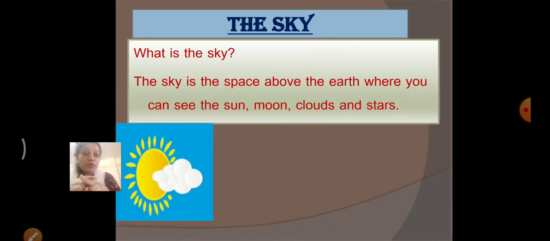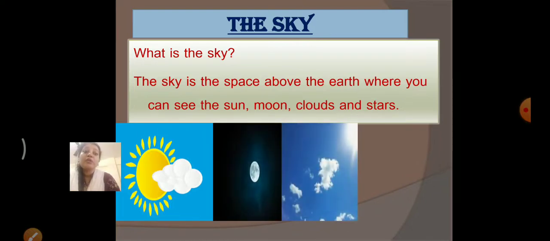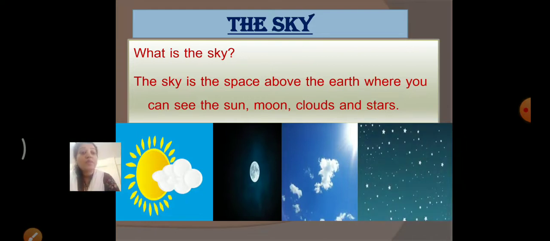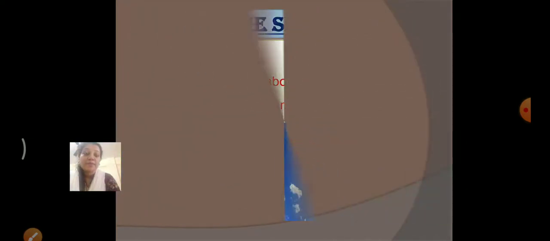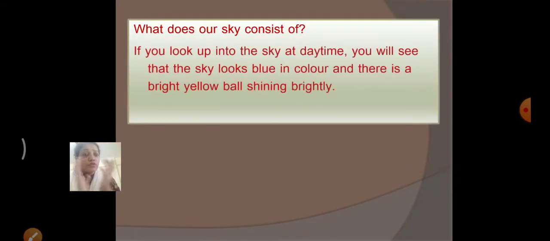Now, as I told you, you can see the sun in the sky, you can see the moon in the sky, you can see clouds and stars in the sky, right? There are so many things you can see in the sky. What does our sky consist of? You know what is there in our sky? If you look up into the sky in the daytime, you will see that the sky looks blue in color and there is a bright yellow ball shining brightly. What is that bright yellow ball, children?